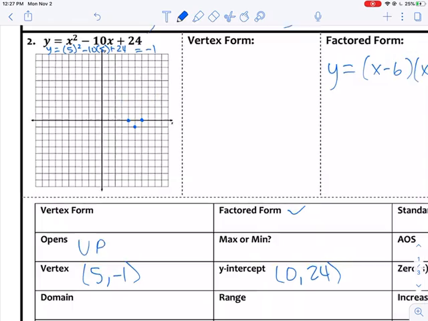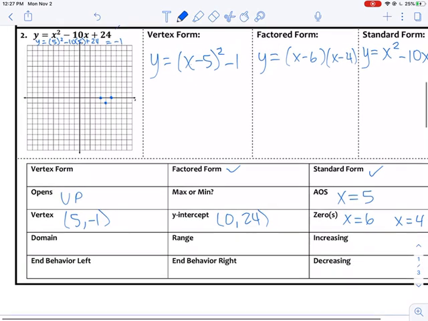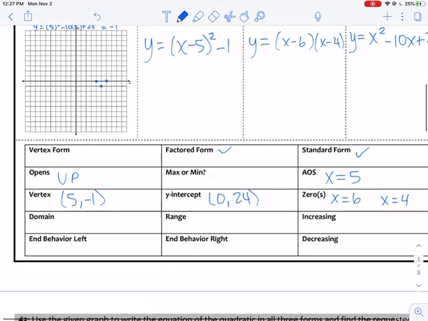And you see that little opening starting to happen. So we're going to open up. We also know that because A is positive. Now that we have our vertex, we can keep our positive A. We're going to go (x minus 5) squared minus 1 as our vertex form. Now we should be able to do everything else here. So we got all 3 forms.